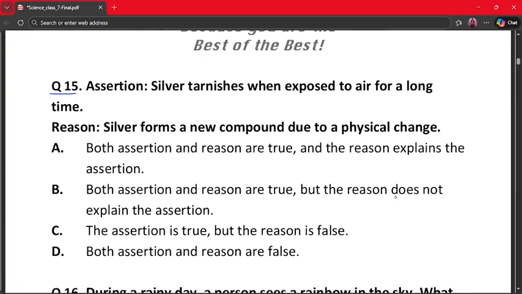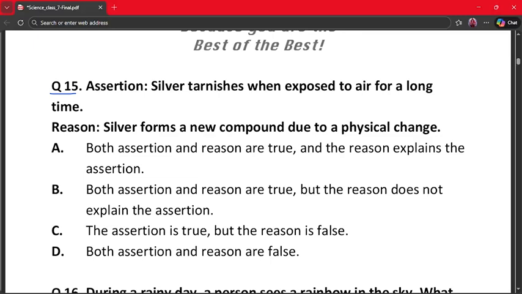Assertion: Silver tarnishes when exposed to air for a long time. Reason: Silver forms a new compound due to physical change. A. Both assertion and reason are true, and the reason explains the assertion. B. Both assertion and reason are true, but the reason does not explain the assertion. C. The assertion is true, but the reason is false. D. Both assertion and reason are false.